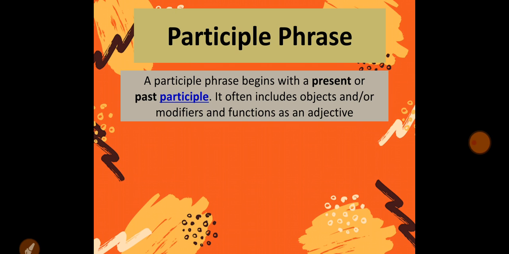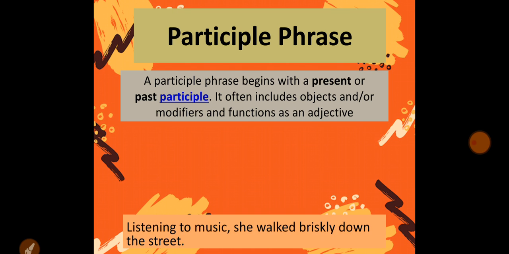So a phrase which starts with the ing form of verb or the third form of verb is called present participle or past participle phrase respectively. Including that participle, it has some modifiers as well, which actually make the group of words. And that phrase acts as an adjective.